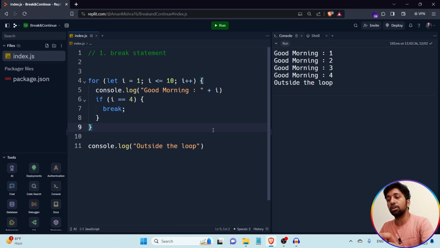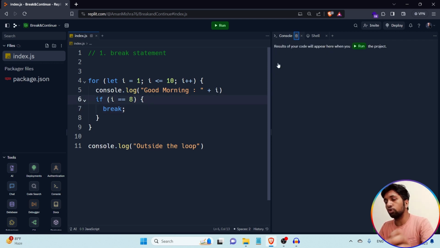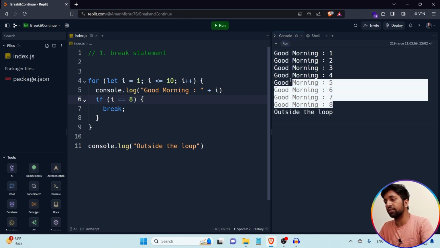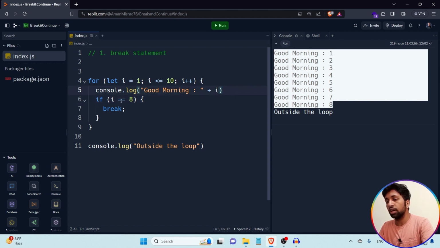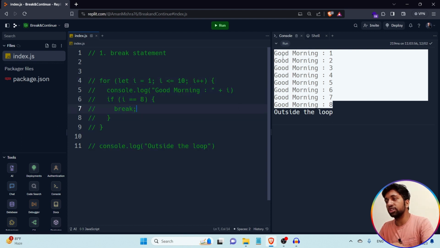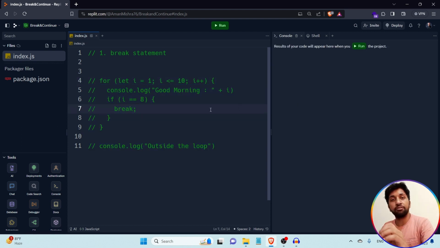So this is a simple example of the break statement. By using the break statement, we are able to come outside the loop at any time. If I put i equal to 8, then this loop is executed only 8 times. Whenever the value of i becomes 8, I want to come outside the loop, so the remaining iterations are not executed. I think you are able to understand how the break statement works, and by using it we can come outside the loop at any moment if the condition becomes true.